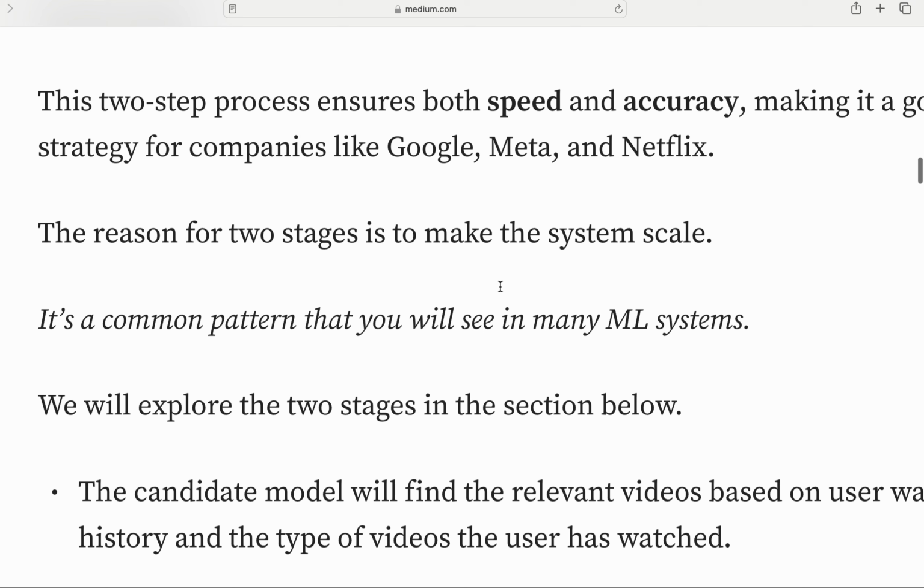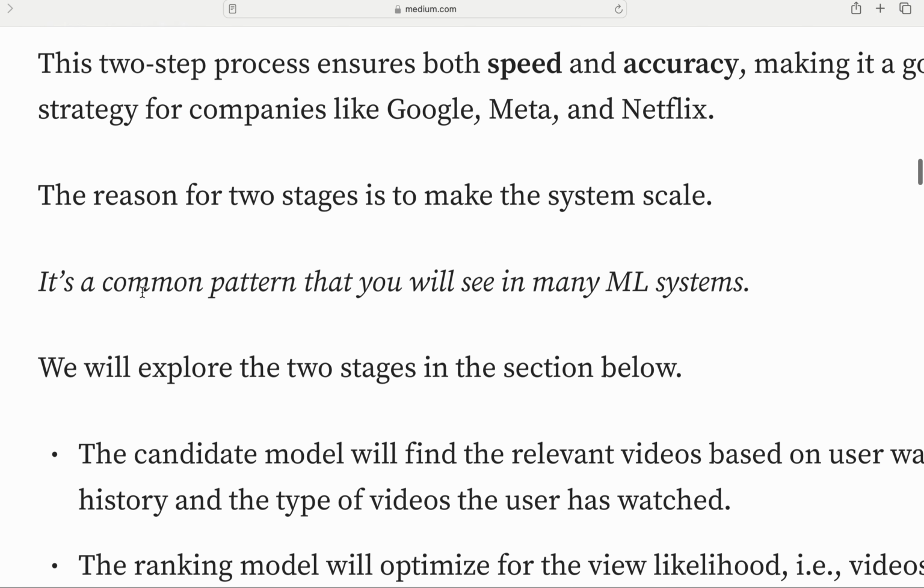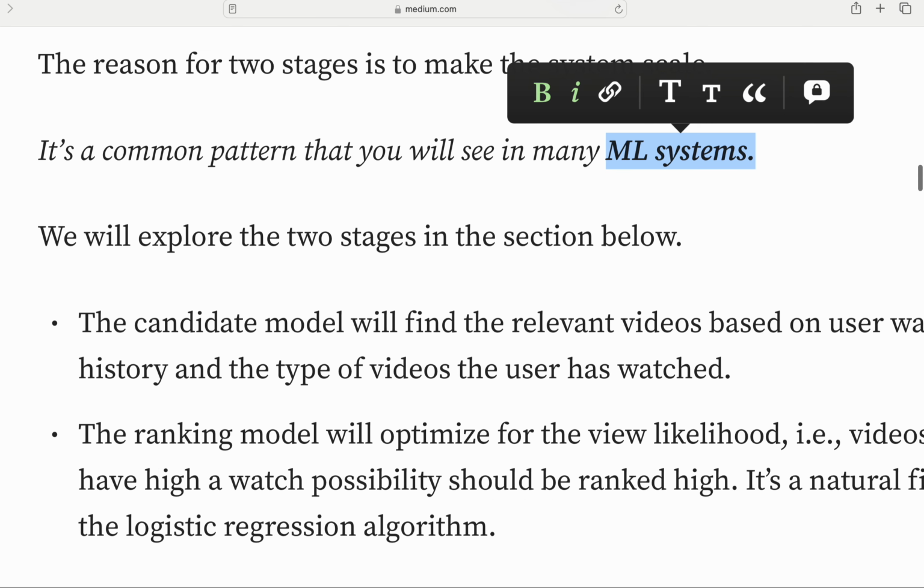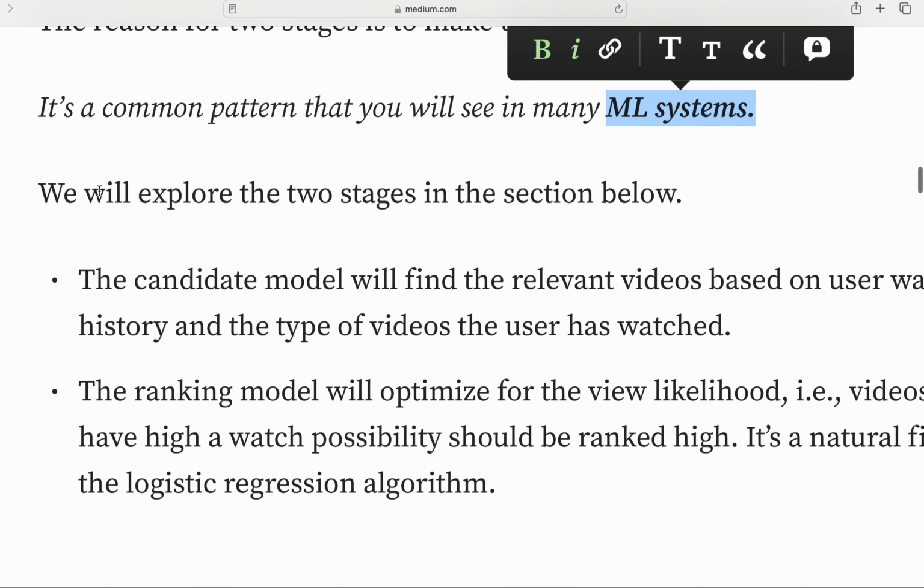The reason for two stages is to make the system scalable. It is a common pattern you will see in many ML systems. Guys, I'm not going into details, I'm going to stay at a very high level. When you are giving an interview for system design for machine learning, you need to define how you are going to generate candidates, and this is the diagram you need to make.